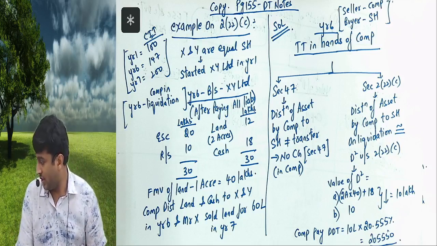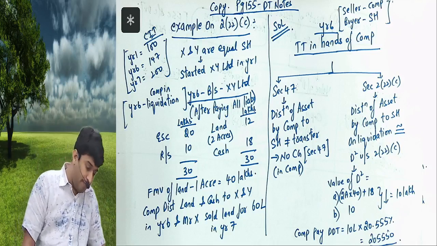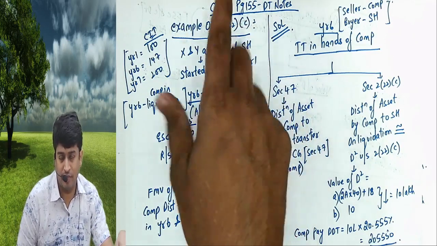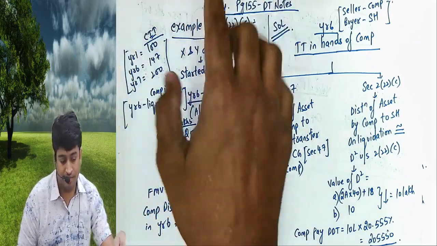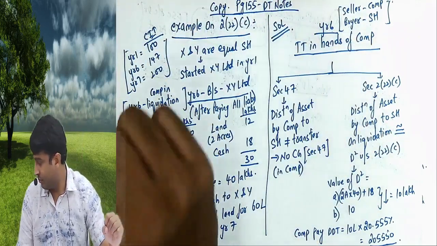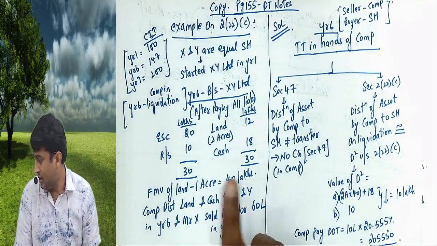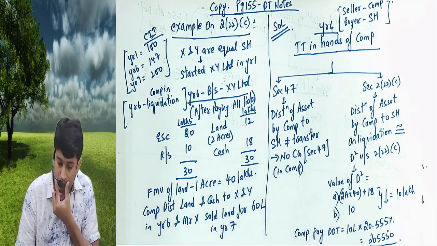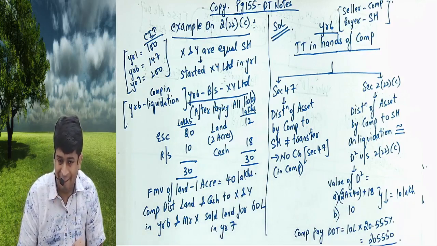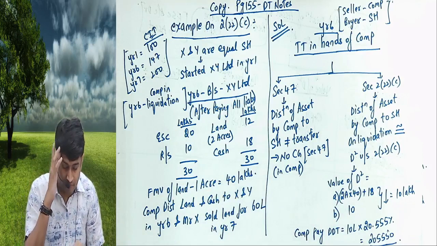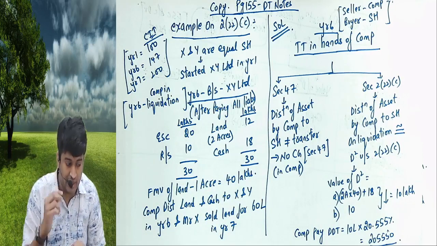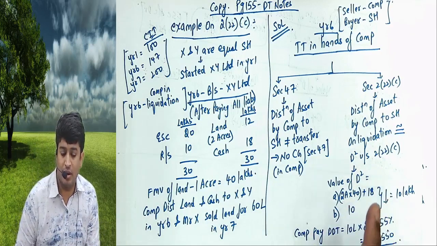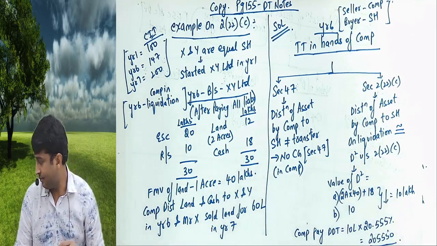Check. Done till here, sir. So I hope you copied the provisions from page 155 of the DT notes. If you have not copied, the choice is yours. And this is the example. Okay, clear till here. This is still the tax statement in the hands of the company. Then we'll do the tax statement in the hands of the shareholder also. Then we'll do one problem also.